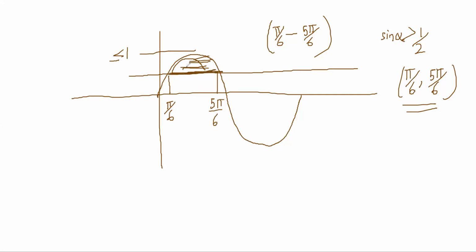Alpha, correct? In general, if you have inequalities on sine and cos, it is good to draw a graph of sine and cos and then figure out. Try to draw the graph of sine and cos and then figure out, it will be better. Okay. This is this one.